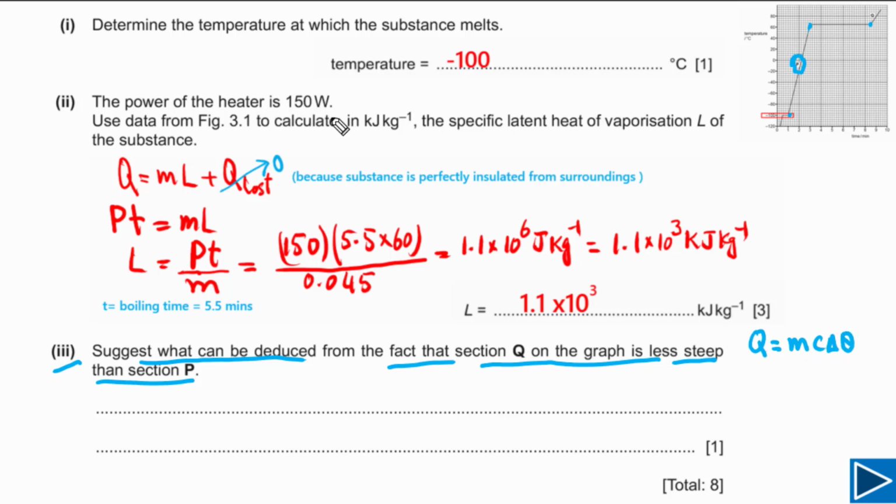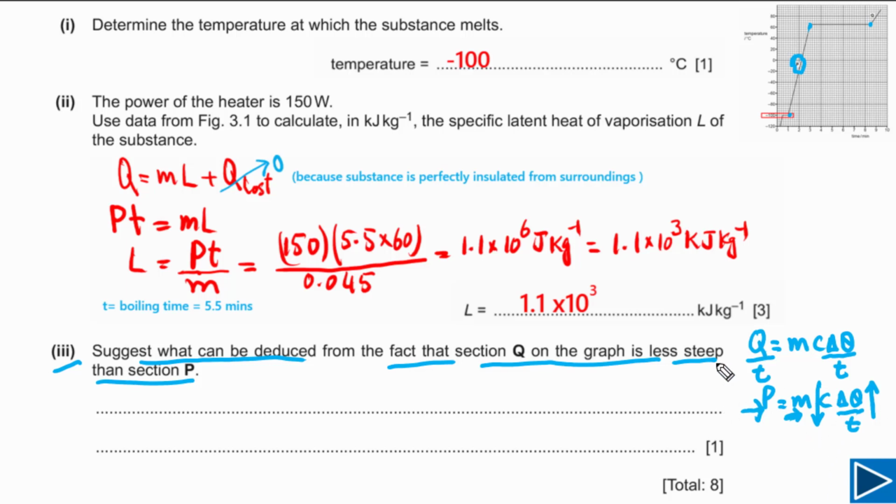But for this question, it is given to us that the heater has this power, so we can divide both sides by time. Now this is the power, and here we also need to divide by time. So we can simplify this one. We can say in this case P is equal to mc delta theta divided by time. Now P is the same because we are using the same heater to heat the liquid in this region and the gas in this region. So P is the same, and the mass of the substance is also the same. If this is greater, it means the C is lower.